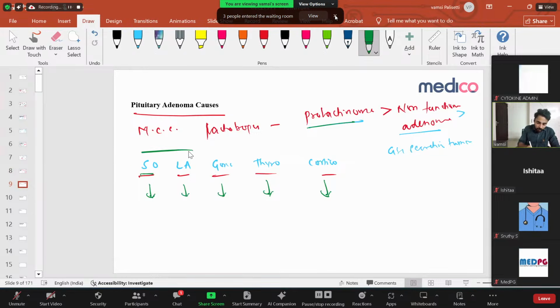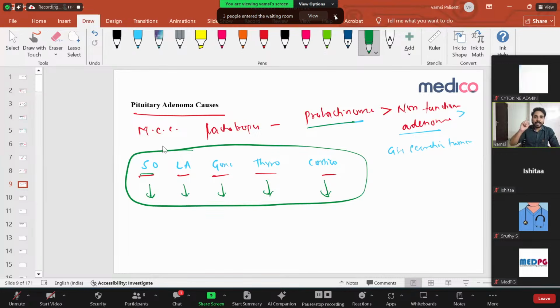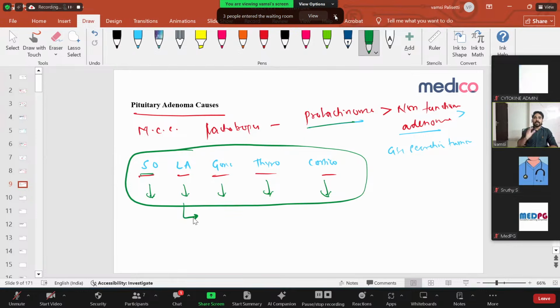Right? One more important question. This is very, very important. Whenever there is pituitary insufficiency, the hormones will decrease in the following order. First, somatotropes will decrease, so growth hormone deficiency will come. Then lactotropes, then gonadotropes, then thyrotropes, then corticotropes. Depending upon the age, the symptoms will differ. So how will INICET ask the question? For example, if pituitary insufficiency happens in a child, what is the first thing you will notice? In a child, growth is very important. Somatotropes are lacking, so you'll have growth hormone deficiency.